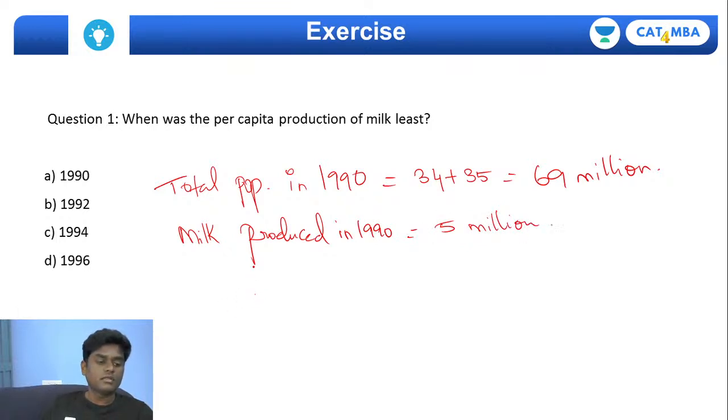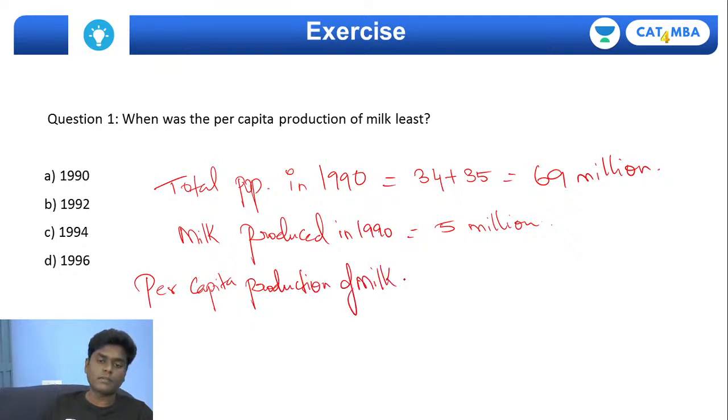That's it. So what will be the per capita production of milk in 1990?